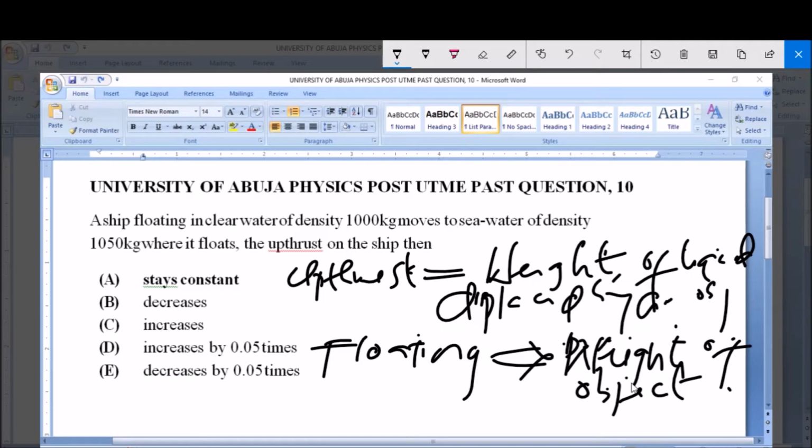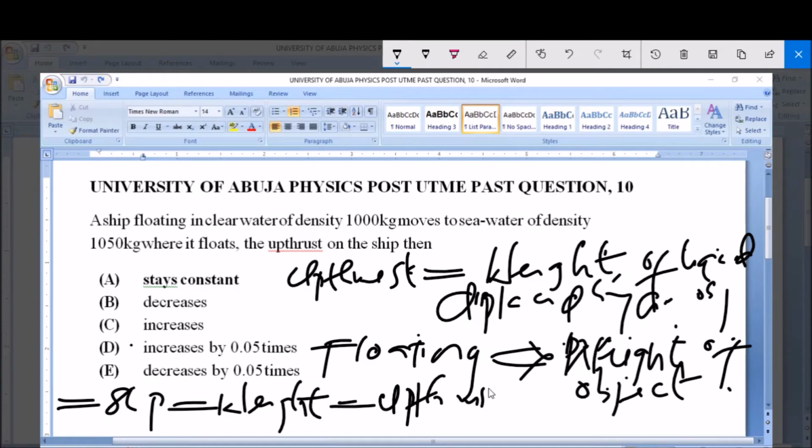Like I told you, upthrust is simply the weight of a liquid displaced. So in the first ship, in the clear water of density 1000 kg, the ship would displace liquid that is equal to its upthrust. Now this liquid is equal to the weight of the ship.